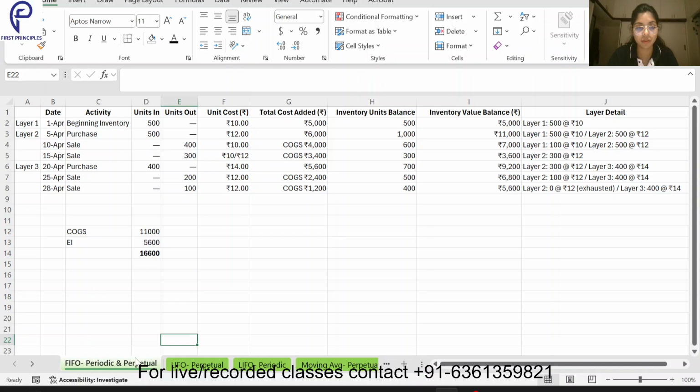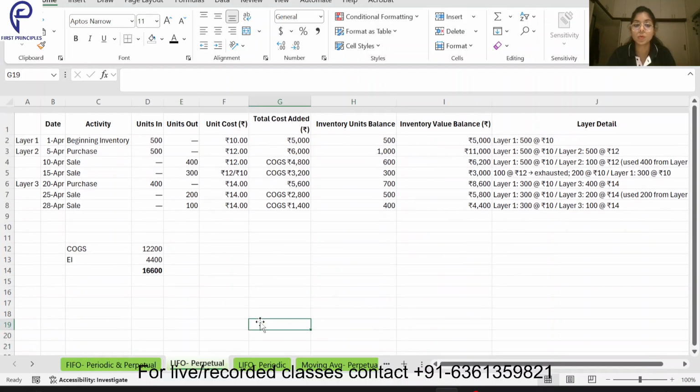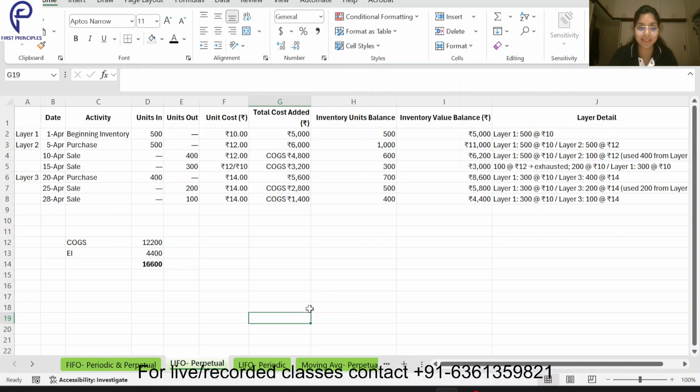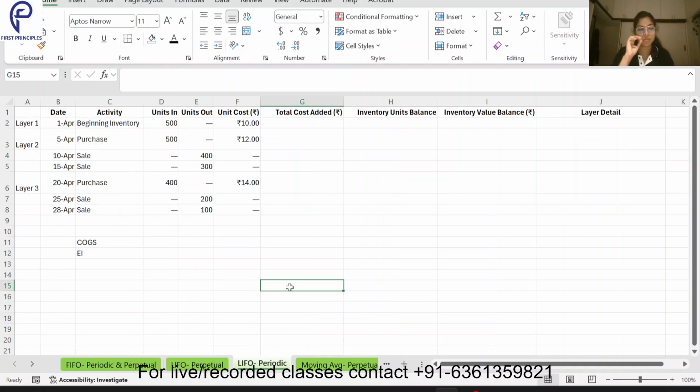This is the same for FIFO and for LIFO. Now we'll start with LIFO periodic. Please pay attention, guys. Coming to LIFO periodic, what is happening? Again the same example is given, but in LIFO periodic I am assuming that I am standing on 30th April and then doing the accounting.